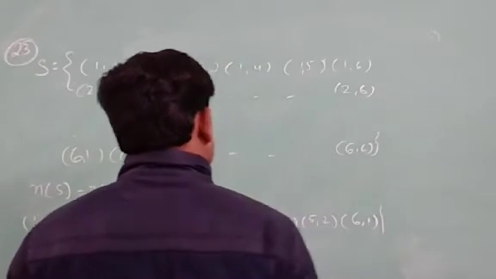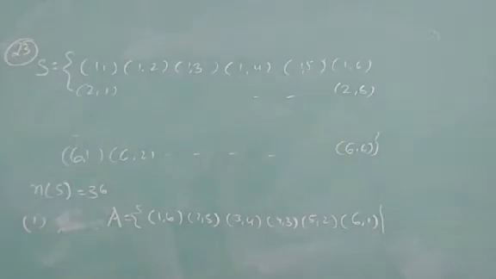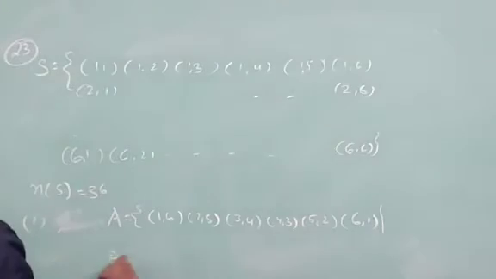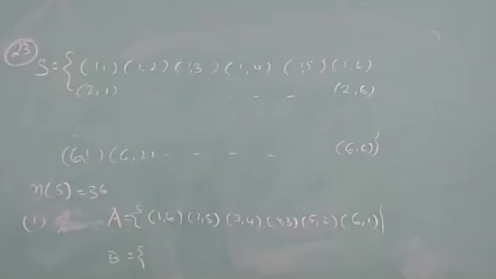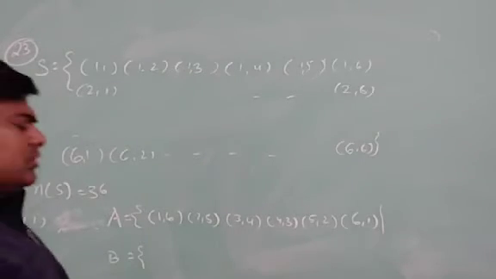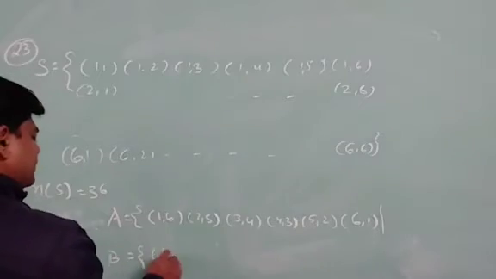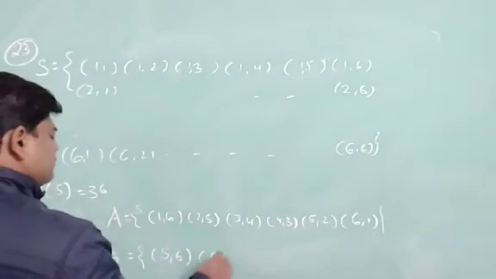These are the elements where the sum is 7, and B can be written for 11. Only two cases are there when I get 11: (5,6) and (6,5).